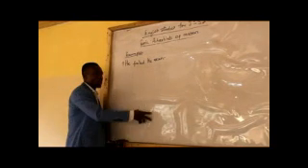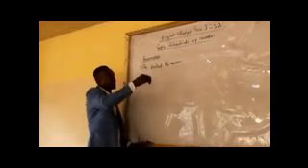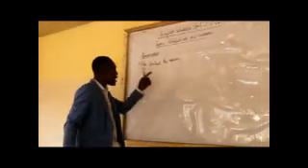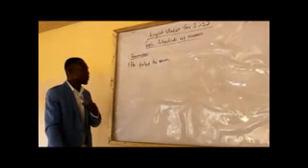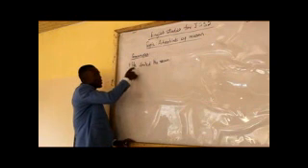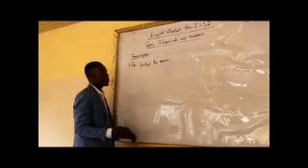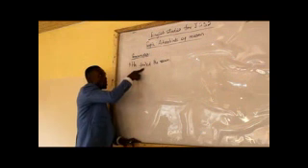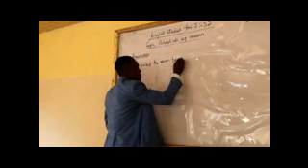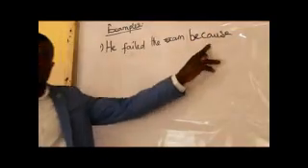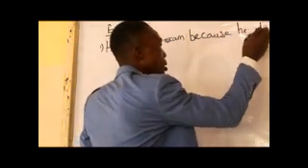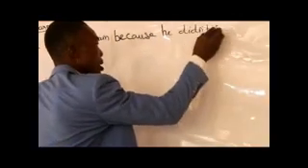But the adverb is the word that will come and tell you why he failed the exam. If you ask the question, why did he fail the exam? It is the function of the adverb to introduce a word that will help us to know why he performed this action of failing. And we say that in such a way, the adverb is telling us more about the verb, failed. He failed the exam because, you have seen our marker, which we said earlier, he failed the exam because he didn't study hard.